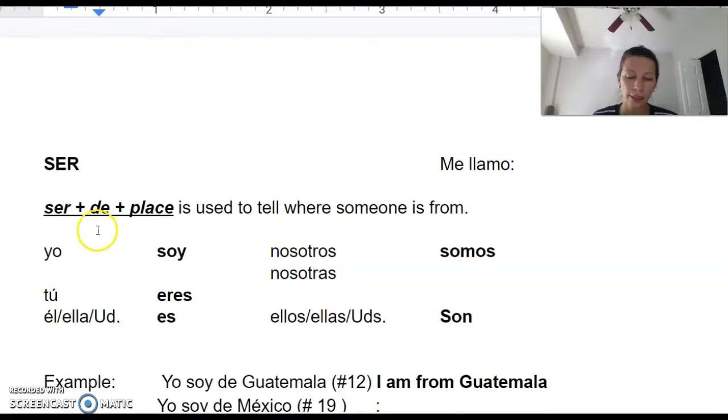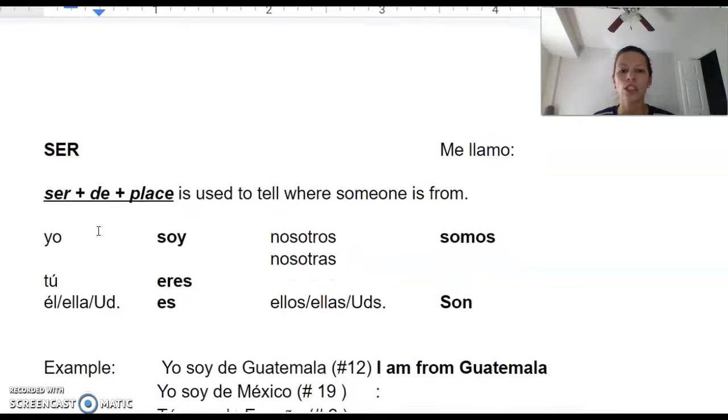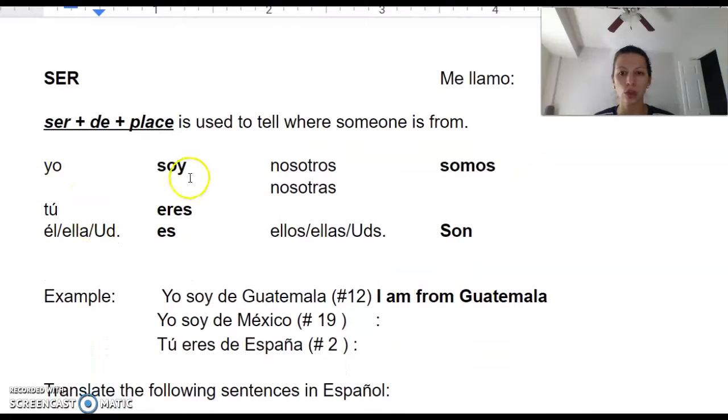So here we go. If you look at the worksheet you have due on Wednesday, this one about how to say I am from this country or you are from this country, we're gonna start here in this table. Yo soy, I am, tú eres, you are, he is or she is, él es, ella es, usted es. Nosotros somos, ellos son, ellas son, ustedes son. It's the same thing that we had in our notes that we took earlier.